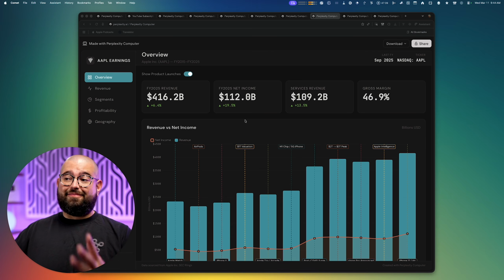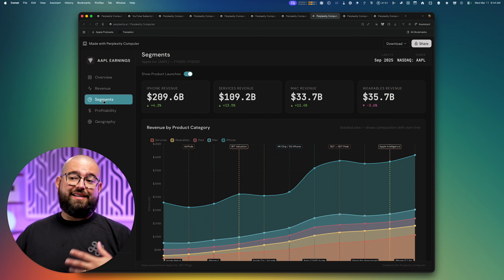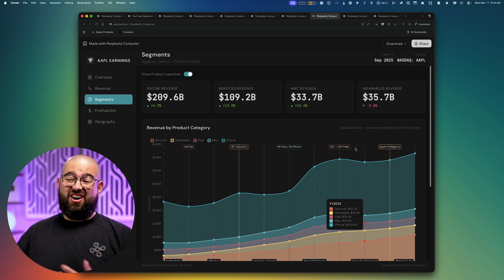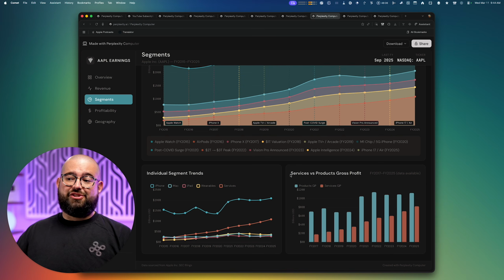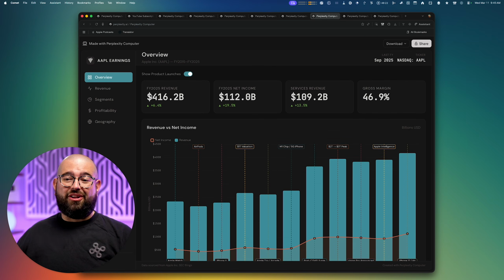And it can build a website like this. This was a single prompt. I asked it to just build an interactive web app for Apple earnings. And here I can go by different segments. I can view the iPhone revenue, services revenue over time. It made all these graphs all by itself. You can see services and products gross profit compared over time. Has a nice little pie graph here for the revenue by segment. And this is all live, will update.